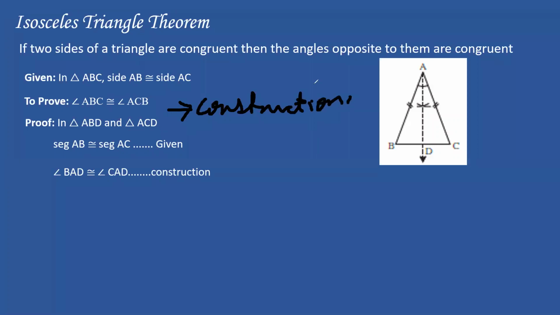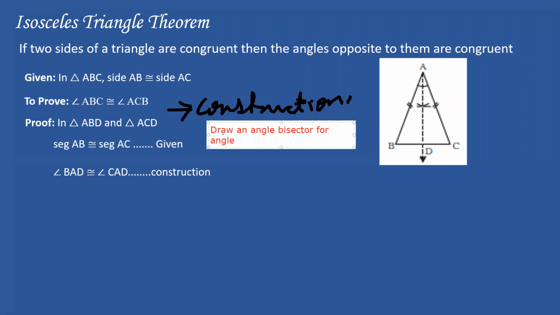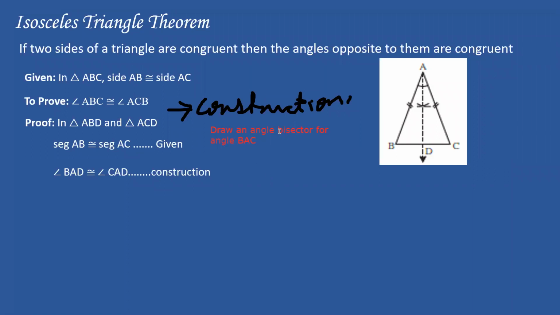Wait a minute, I'll write it for you in text. So first is given, to prove, third will be construction. In construction there will be: draw an angle bisector for angle BAC. So you have to write the construction.